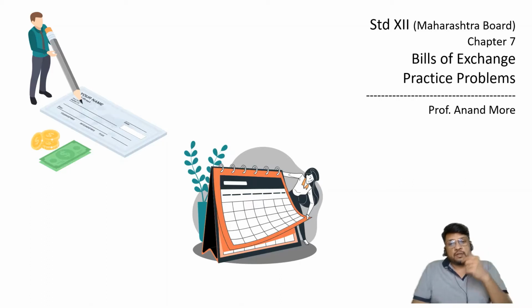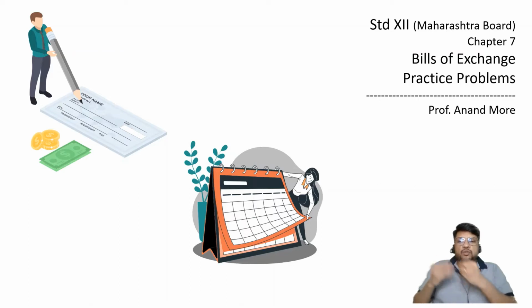So the banker will specify this is not a normal loan. In case of normal loan, the banker gives the loan to the borrower and the borrower repays the money to the banker. So the banker can expect, can dictate, can tell the borrower that pay me the principal plus pay me the interest. But in case of bill of exchange, which is discounted, the drawer goes to the banker, takes money from the banker, gives the bill of exchange to the banker, banker gives money to the drawer, banker waits till the due date, and on the due date, banker will go to the drawee and will ask payment from drawee. That means the loan is given to the drawer, but repayment will be done by the drawee.